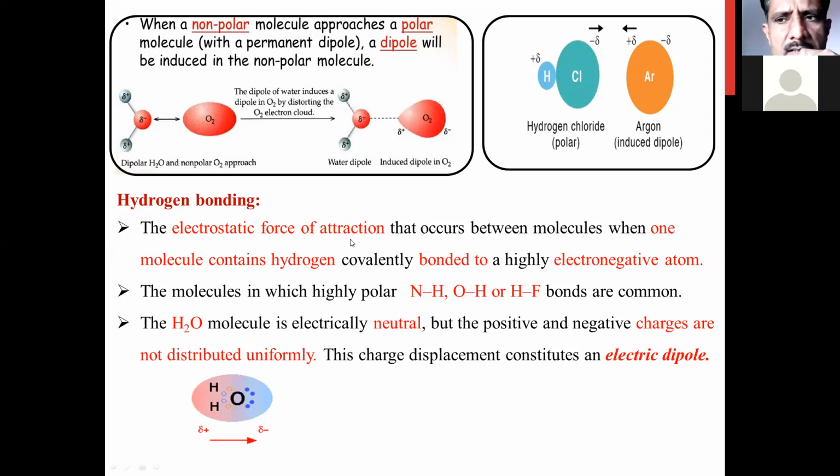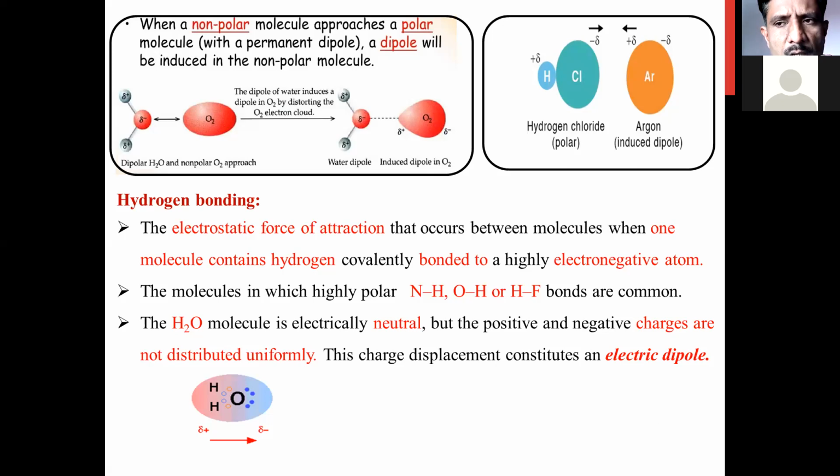Now, in the last lecture, I discussed hydrogen bonding. What is meant by a hydrogen bond, and how is the bond formed? It is an electrostatic force of attraction that occurs between two molecules, where one molecule has hydrogen and the other has a polar group like NH, OH, or HF. Such molecules can form an electrostatic force of attraction, and this is called hydrogen bonding.